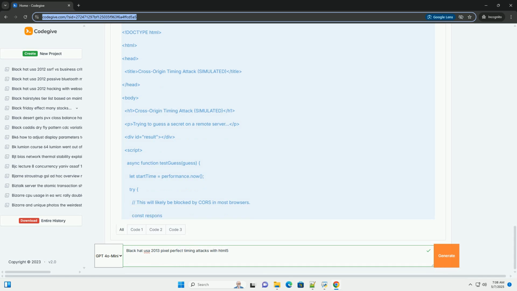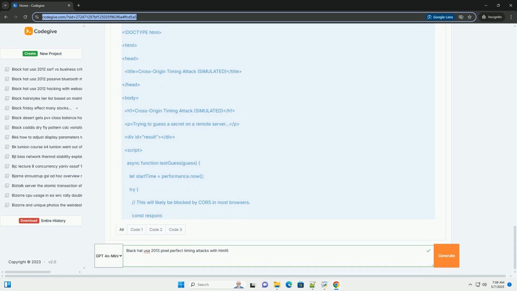Measure execution time: use performance.now() to measure the time it takes for each request to complete, or for a specific part of the vulnerable function to execute. 4. Analyze timing data: analyze the collected timing data to identify patterns that reveal information about the function's input or internal state. Look for correlations between the input and the execution time. 5. Exploit the vulnerability: use the gained information to exploit the vulnerability, such as guessing a password or bypassing authentication.